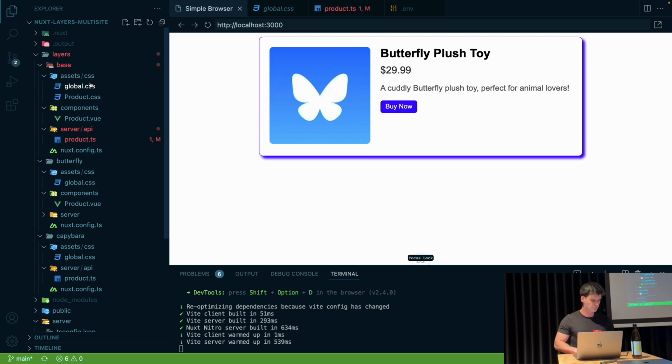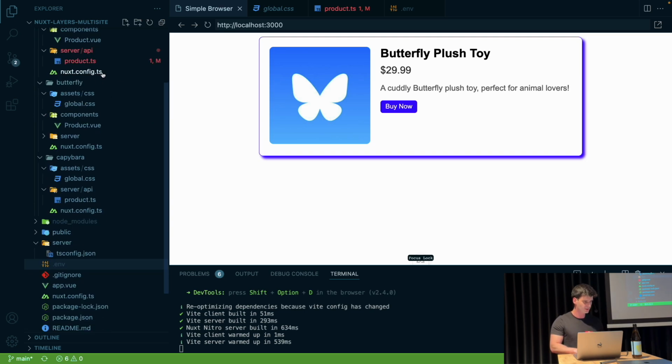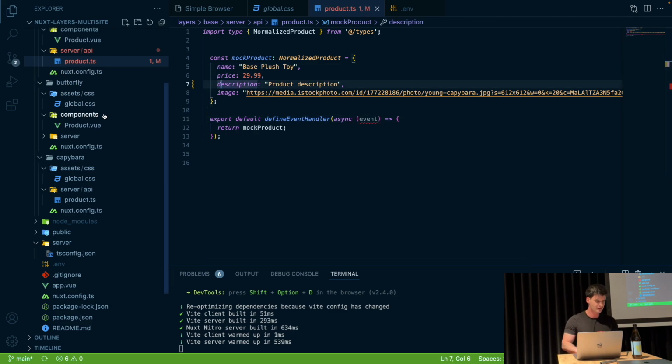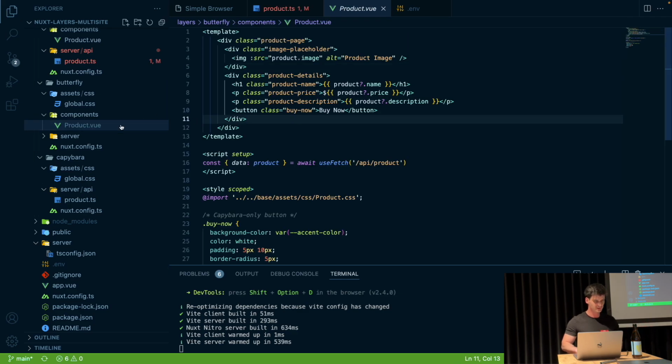So first of all, we saw this base application. We saw that we have this base product with this format. Now, in Butterfly, what we are doing is we're adding a new feature, which is pretty much this button. So we're actually copying over this product page and just modifying the CSS and the HTML part, or the template part, actually. So this is how we're doing this.